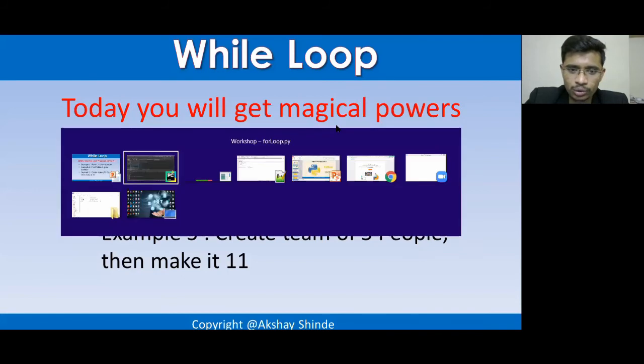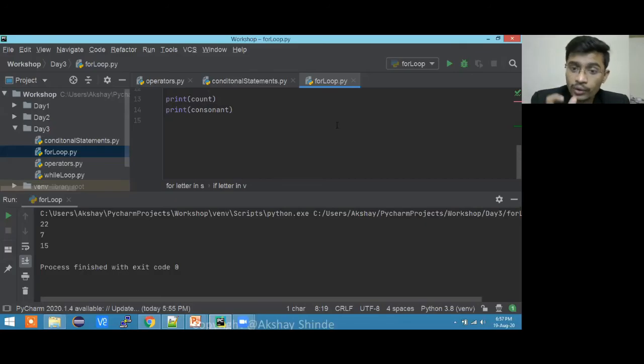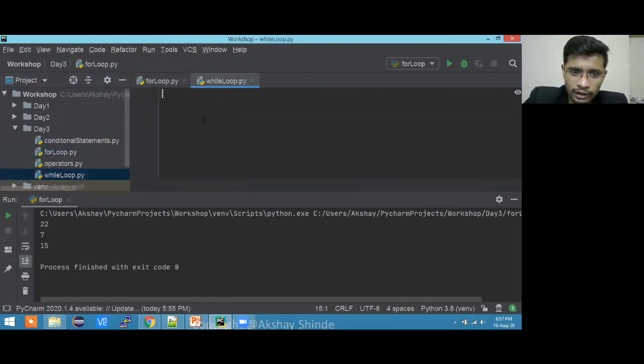No, perfect. So let's move towards the while loop, and then I'll also tell you the difference between while and for, when to use while and when to use for. A lot of people get confused between these. I have taught almost 1,000+ students till now, and I have seen that a lot of people get confused between for and while. That's why I'm telling you upfront. Just focus carefully. I'm just taking that while loop.py.